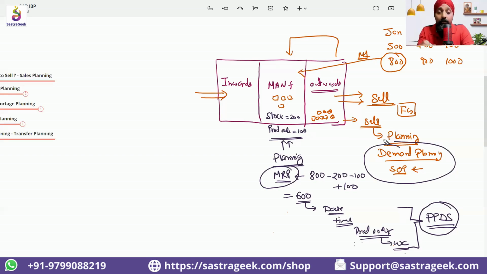Then MRP will be doing one more thing. MRP can tell us what raw materials are required to produce this 600, and how much of the raw materials planning would be required. So that also MRP can tell. Then we have procurement planning.